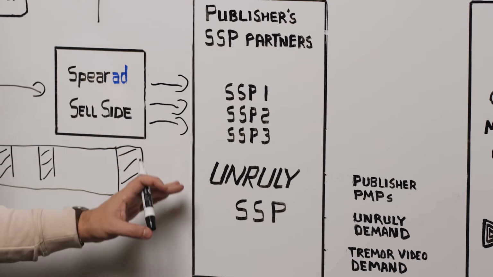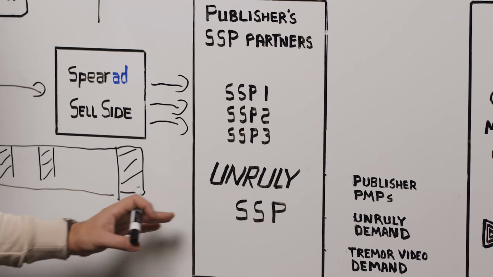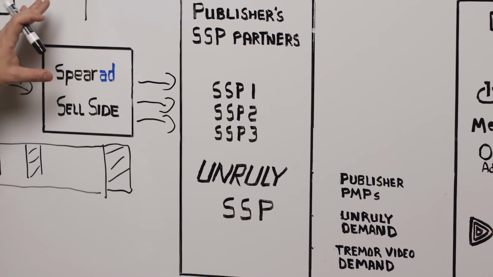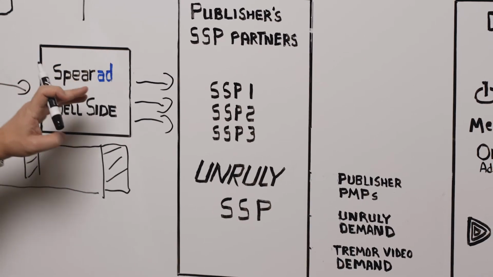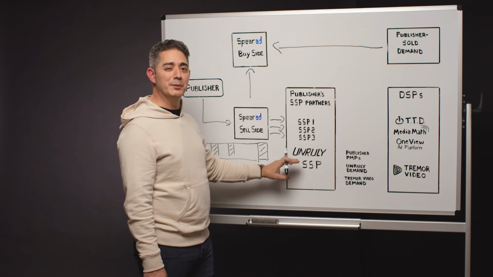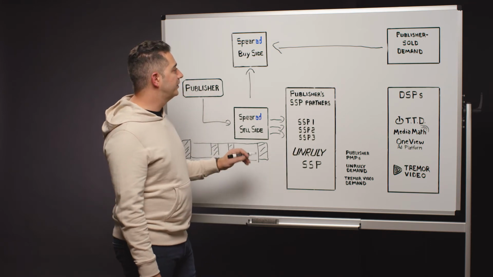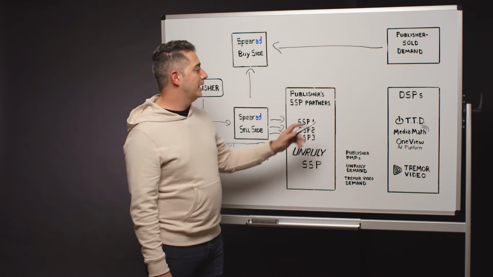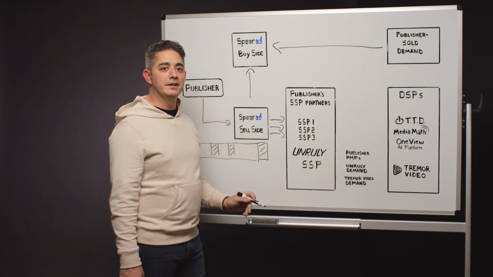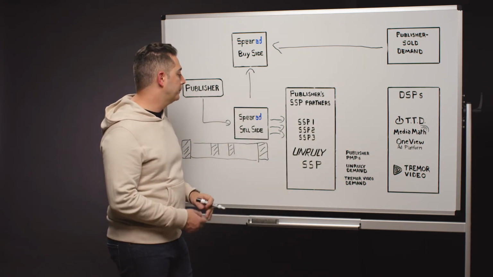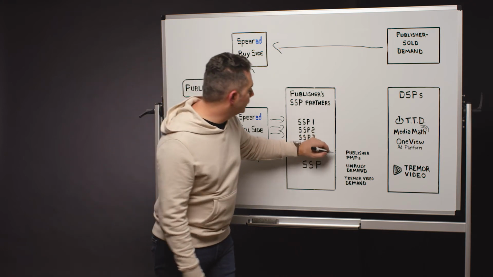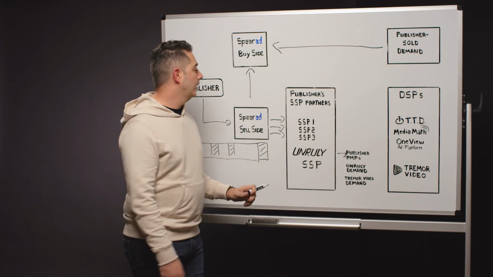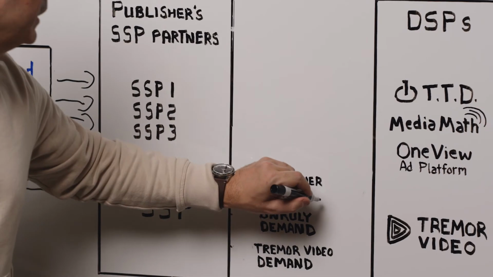Now, of course, from here is where Unruly kicks in. Unruly already has a self-service solution available to publishers. We're combining that with the Spearad self-service solution to bring programmatic transaction capabilities to publishers. In this example, it's still a direct sold campaign by our publisher, but now that campaign is getting activated via a third-party DSP, meaning it's going to be a programmatic campaign. The publisher will set up a PMP within Unruly and transact with the DSP of their choice.